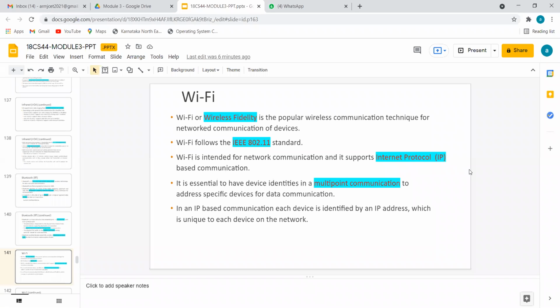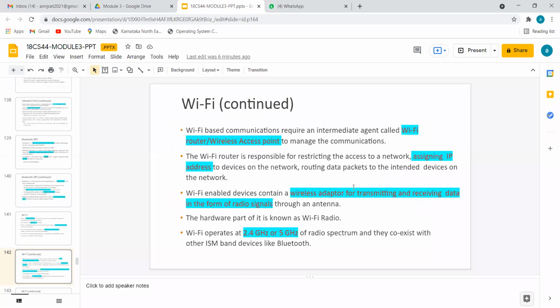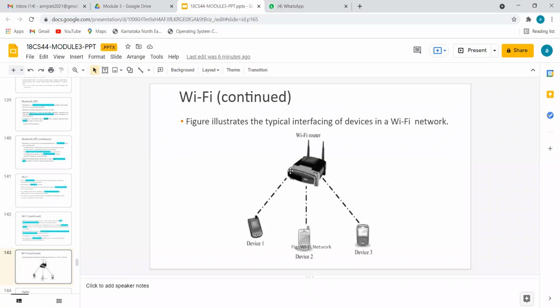Let me show the diagram. It's a multi-point communication. I hope you will understand this. See, there will be one Wi-Fi router which will give information particularly for a particular device. Here we have taken three devices as an example. Three different types of mobiles are connected to the Wi-Fi, as it's wireless. You can see this is a router.